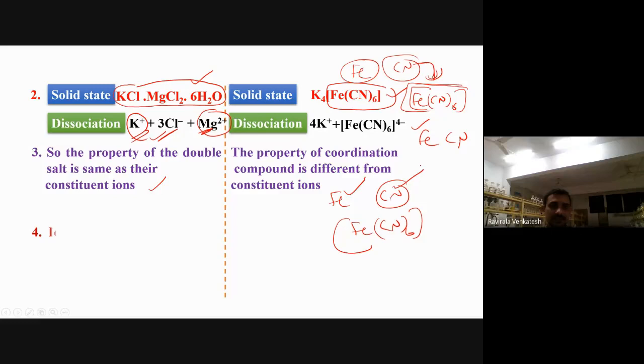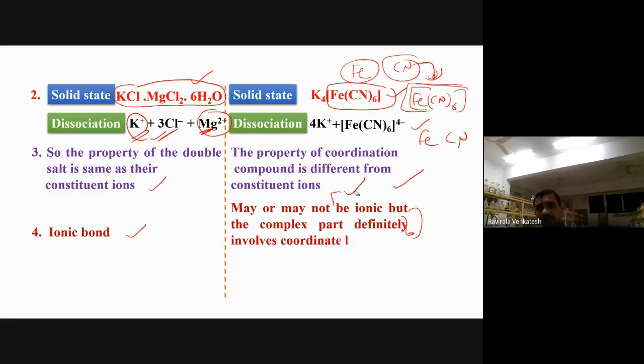So this is what they are saying. This is an ionic bond, just now I told you, and this may be ionic, but it will be part of, definitely, a coordinate bond. In some cases it will be ionic also. That I will show in the next topics, how it is ionic.